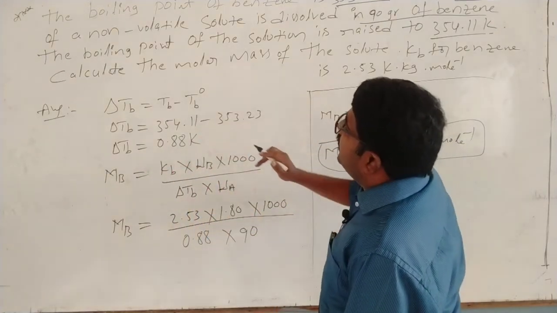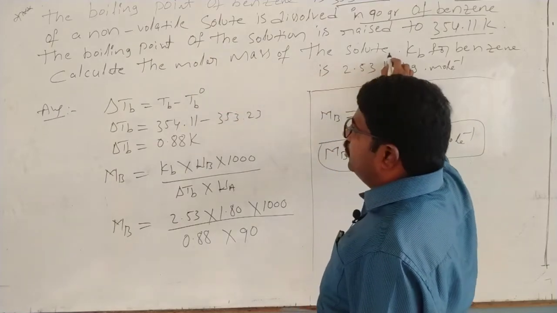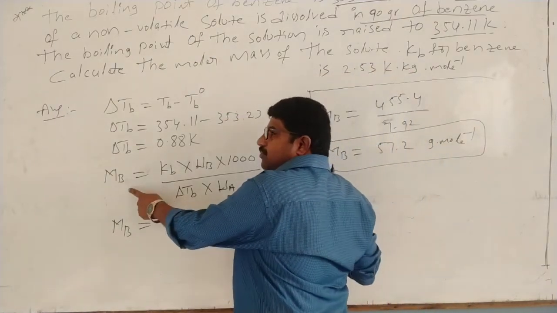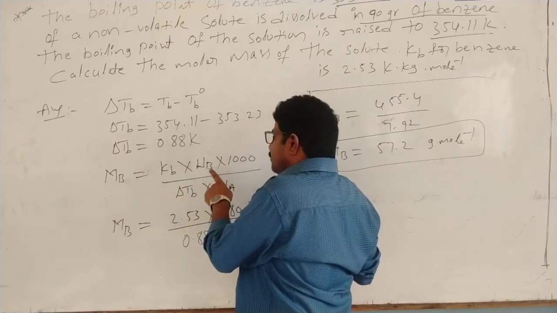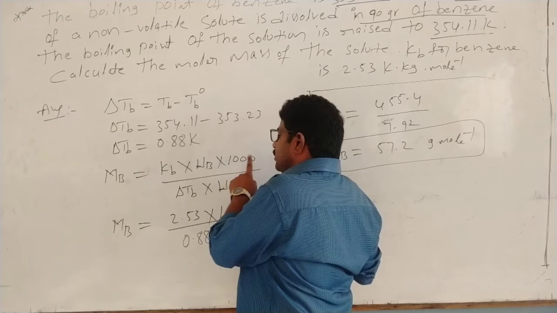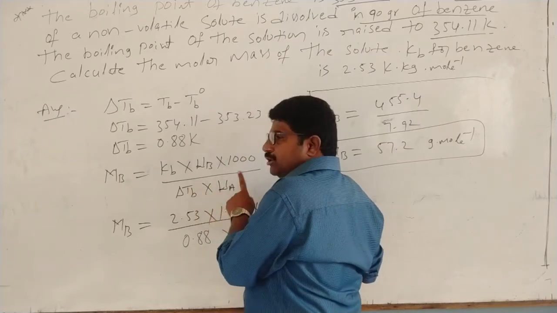Now we calculate the molar mass of the solute. So Mb is equal to what? Molecular mass of a solute, that is formula Kb into Wb into 1000 by delta Tb into Wa.